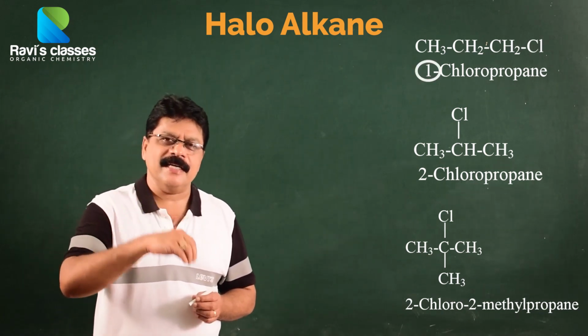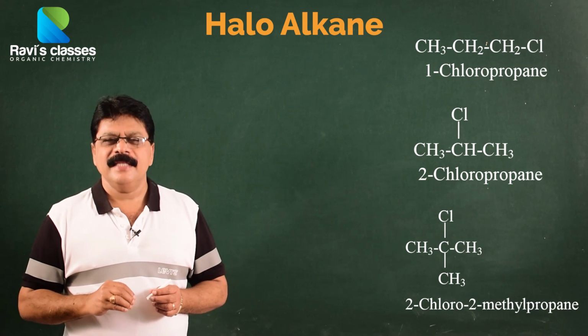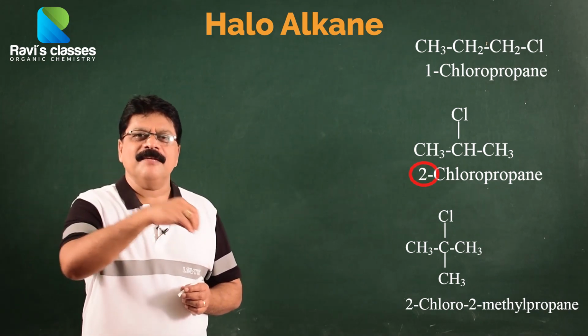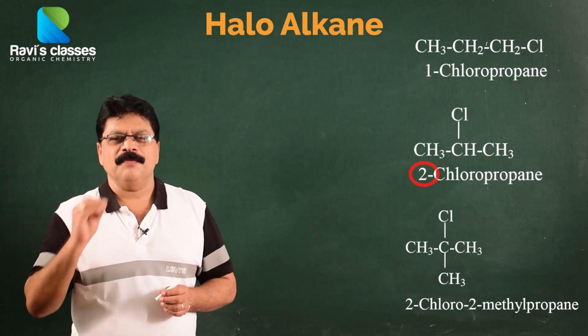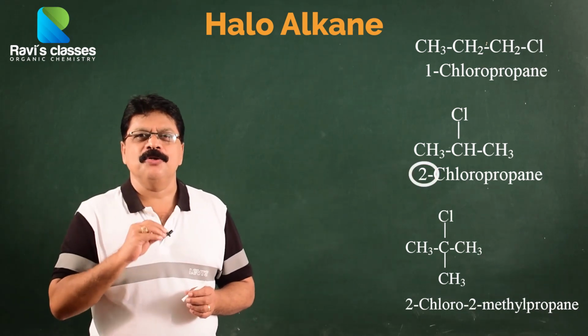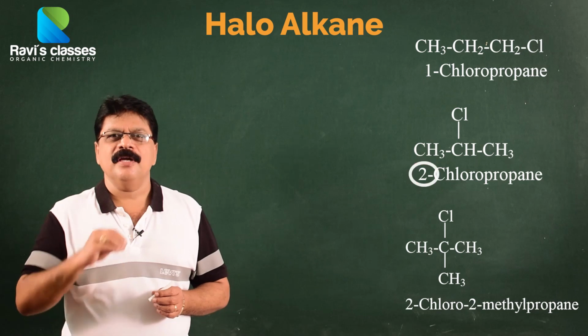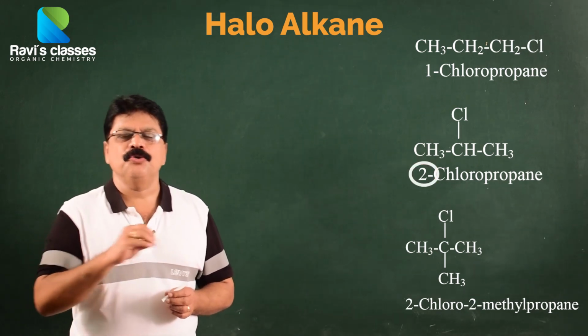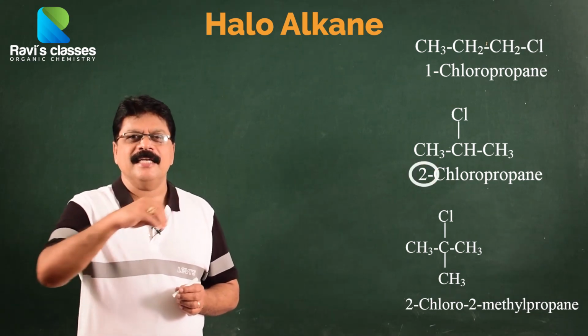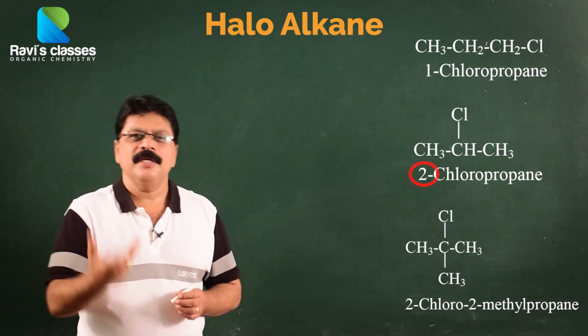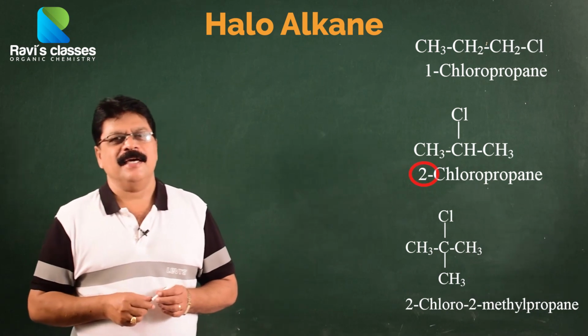Whereas, if it is a secondary halogen compound, then the halogen atom will be somewhere on the middle carbons. For example, it will be 2-chloropentane or 3-chloropentane, 2-chlorohexane, 3-chlorohexane. So, the halogen atom is on a central carbon, and it will be a secondary haloalkane.